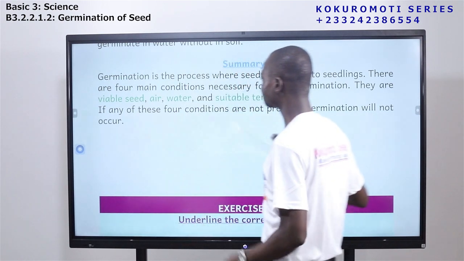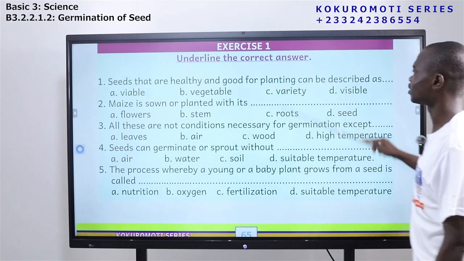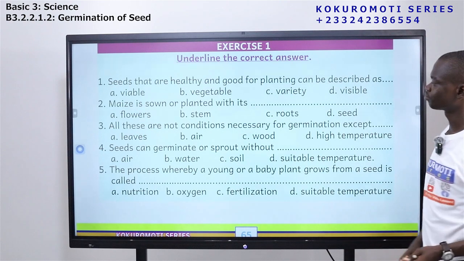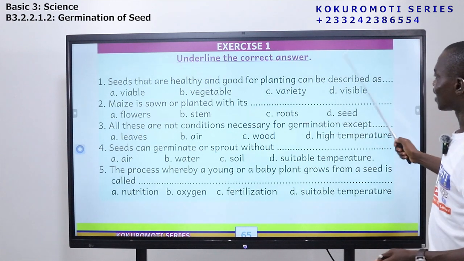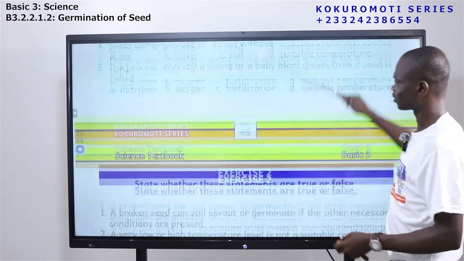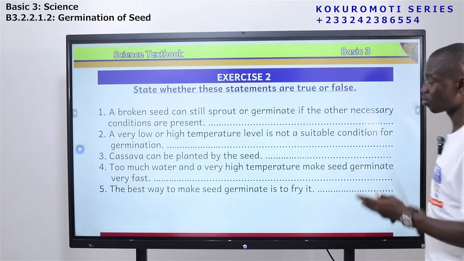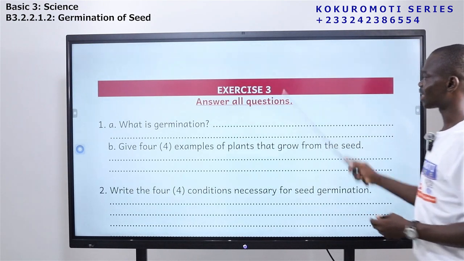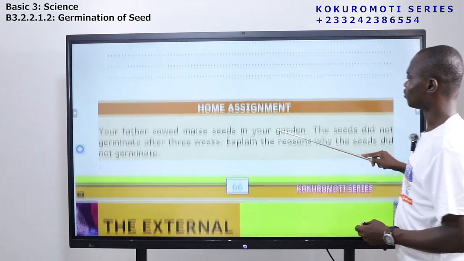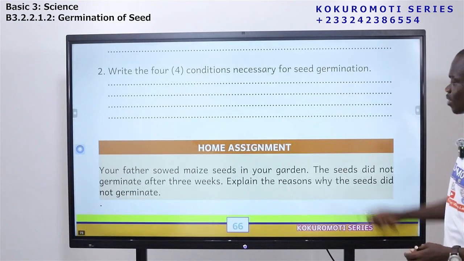Okay, so let's look at the exercise. We have exercise 1 here. Underline the correct answer. We have 5 questions. Exercise 2, state whether these statements are true or false. We have exercise 3, you answer all of them, and then we have home assignments.